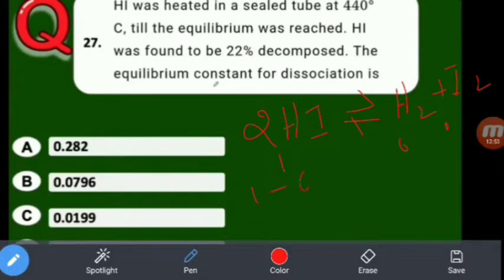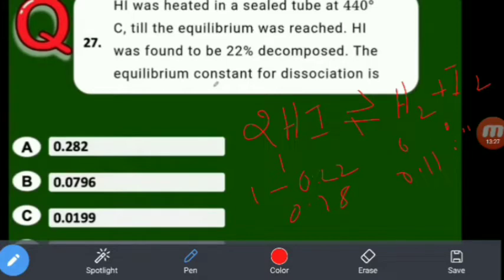Now you considered 1 mole, 0, 0. 1 minus 0.22, since 22 by 100 is 0.22, gives 0.78. Here 2 moles of HI give 22%, so for 1 mole it is 11%, that is 0.11. So at equilibrium, HI is 0.78, H2 is 0.11, I2 is 0.11.